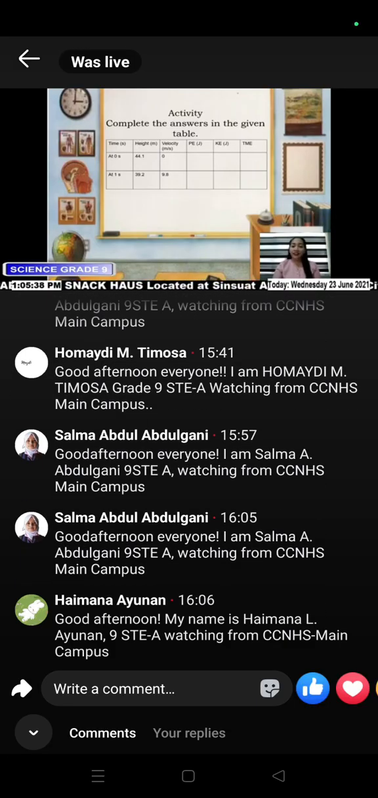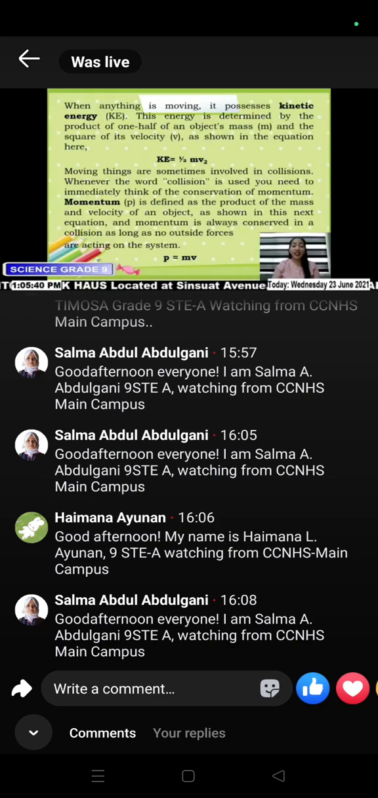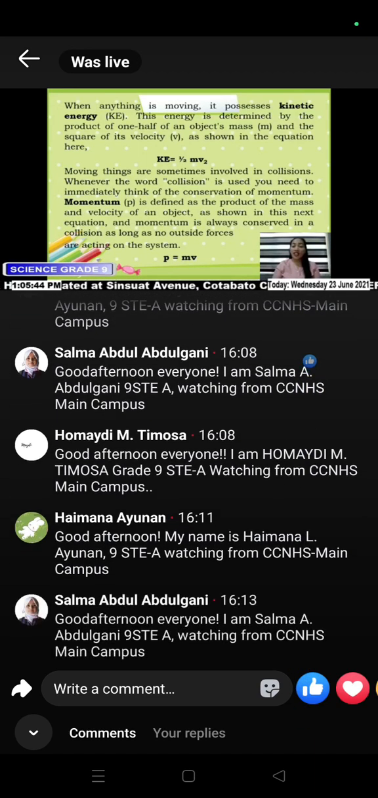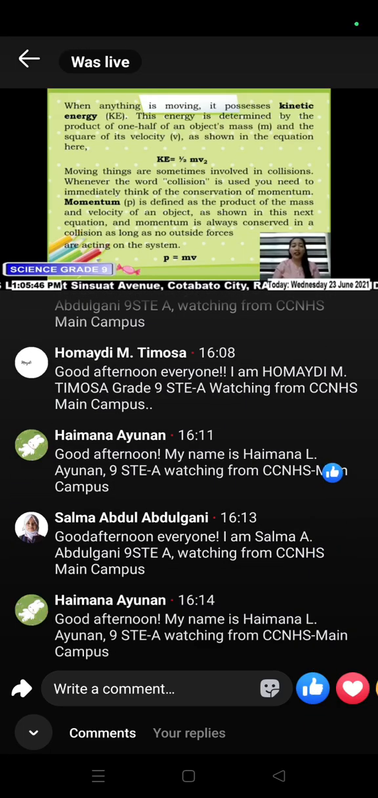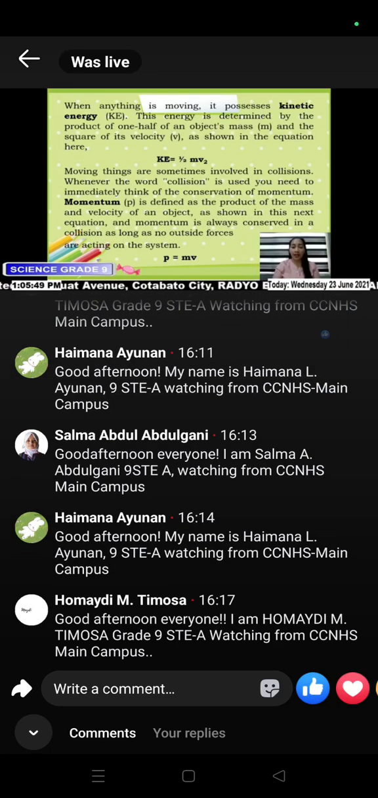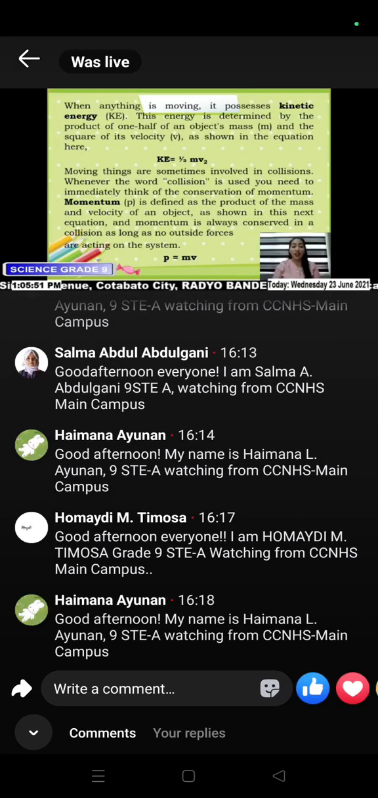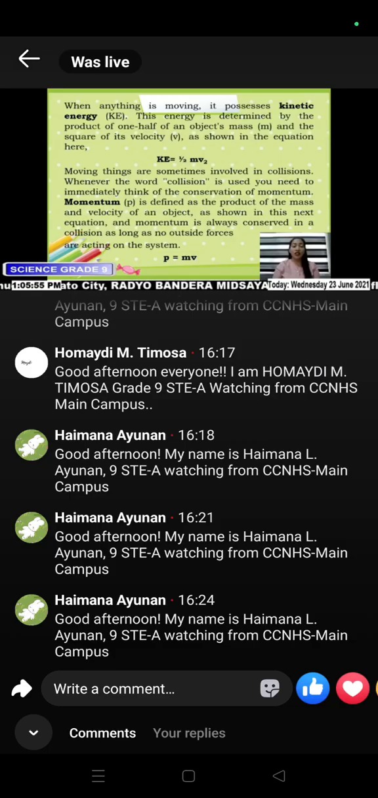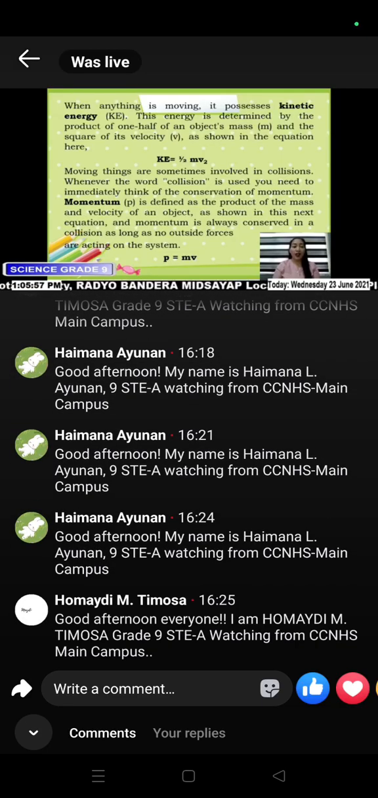Good luck! When anything is moving, it possesses kinetic energy. This energy is determined by the product of 1/2 of an object's mass and the square of its velocity, as shown in the equation here. KE equals 1/2 mv squared.